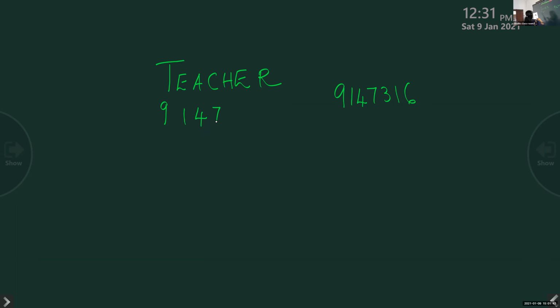Then H is also there, 3. And E is again, we know, 1. And what is R? R is there, 6. So the answer is 9147316.